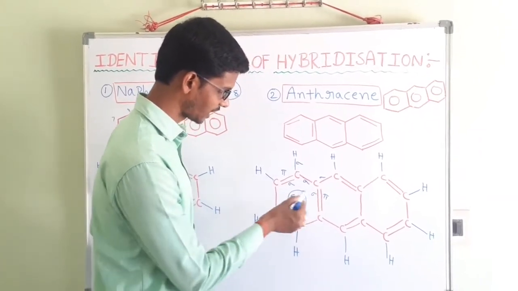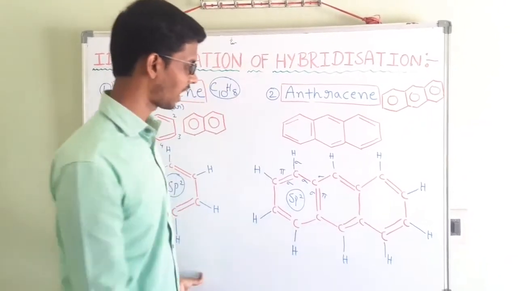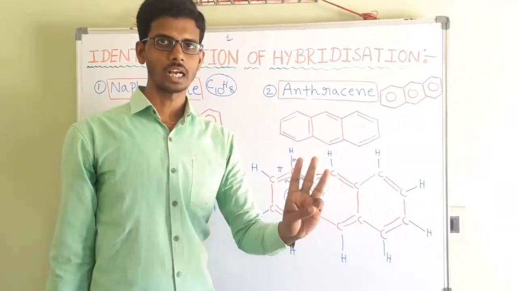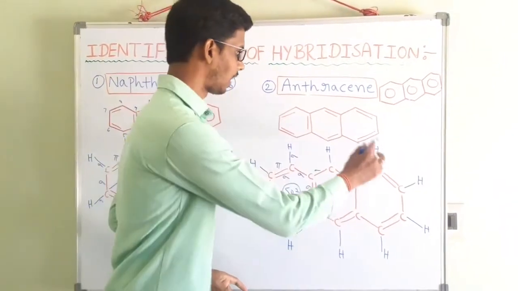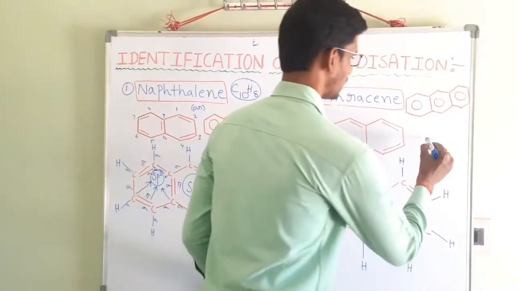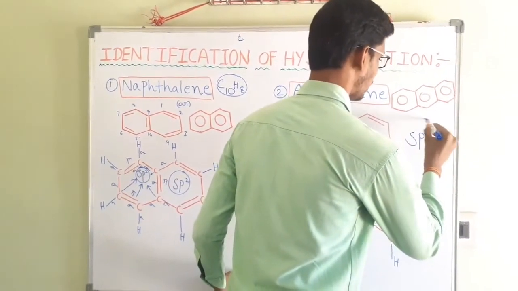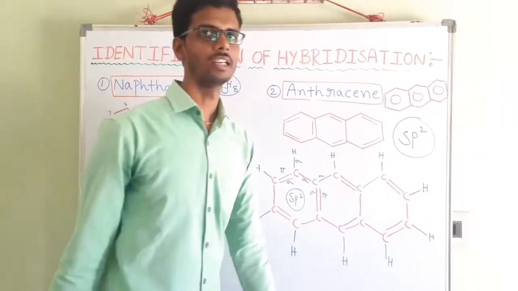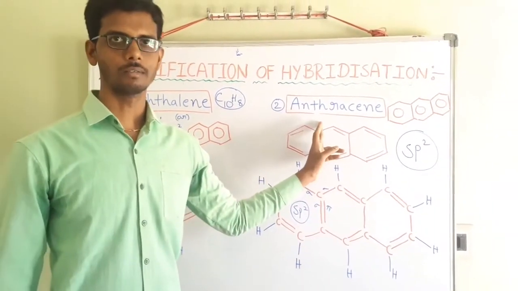Okay. Let us check them. All carbons here also have 3 sigma bonds and 1 pi bond. That's why all the carbons in naphthalene and anthracene have sp2 hybridization. sp2 hybridization. Very, very important.